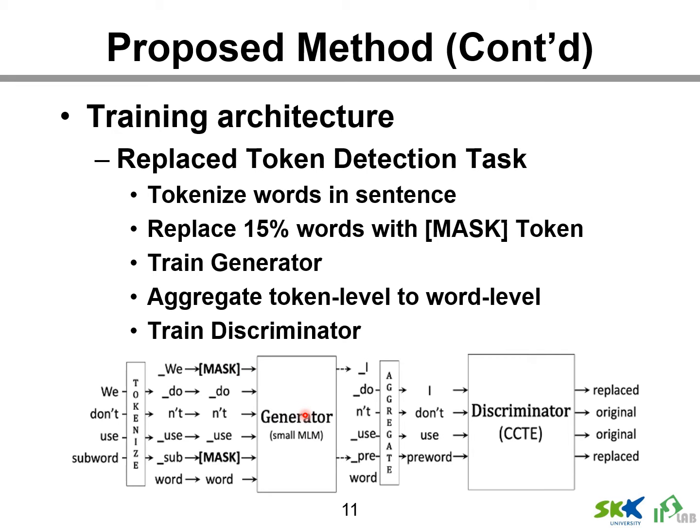The generator is learned to predict what word the mask token is, and we aggregate tokenized words into word-level words. The discriminator is learned to predict whether the words of the generated sentence are replaced or original, compared to the original sentence. And this is the structure of the replaced token detection task.